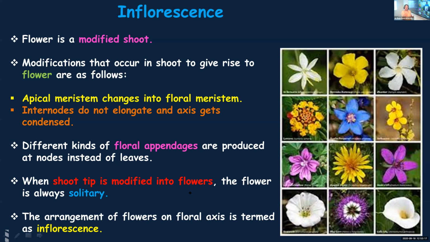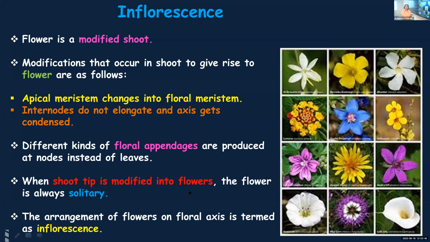And then the internodes. In the normal case, when the plant is growing by the action of the apical meristem, the internodes will elongate. But here the internodes will not elongate, and the axis will get condensed so that it can form flowers. Then we learned that once these changes take place, instead of leaves at the nodes, floral appendages or floral parts will be formed.